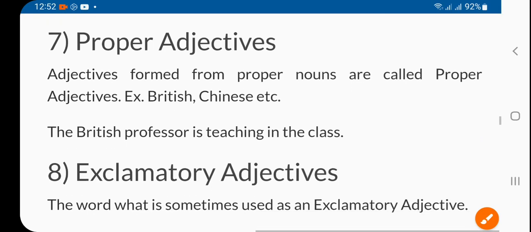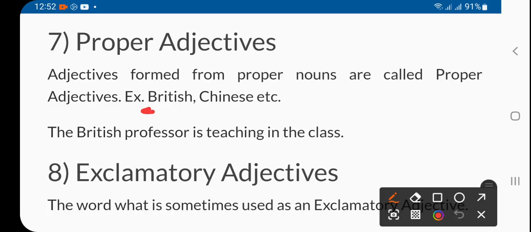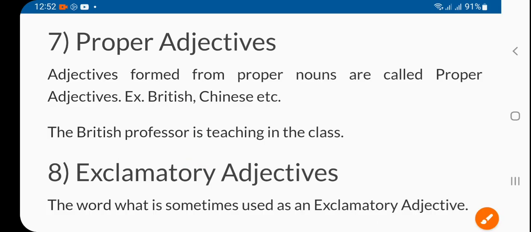Then proper adjective: a proper name, starting with a capital letter, but along with this it is followed by a noun. That is important: every adjective should be followed by a noun or pronoun. That's a condition.